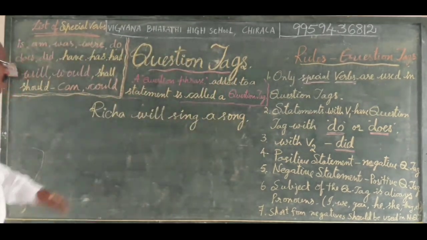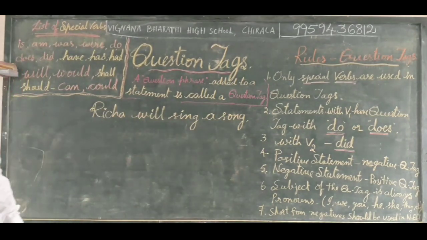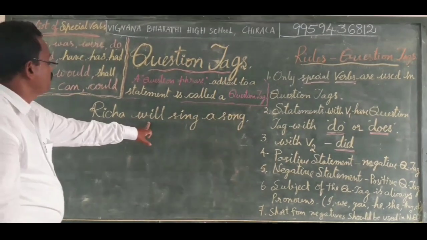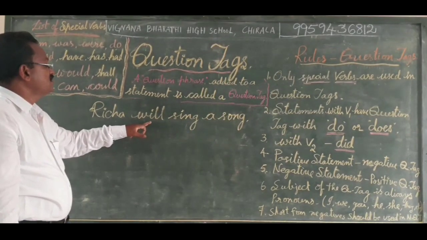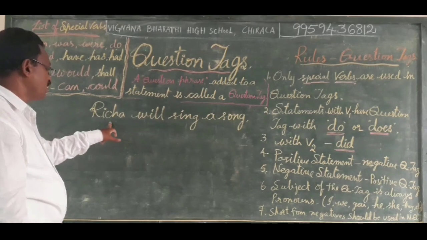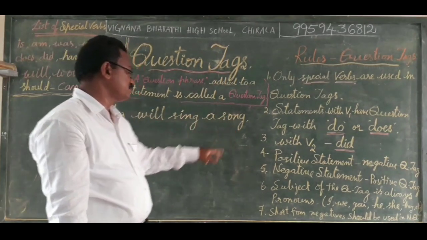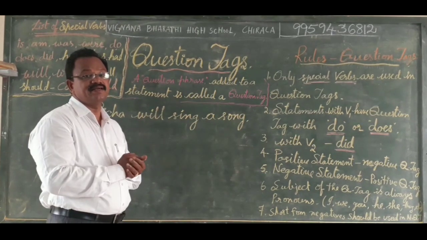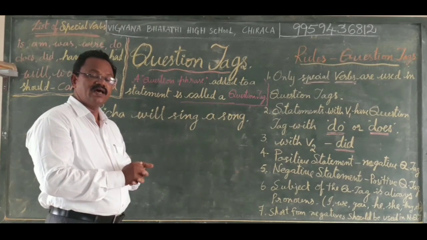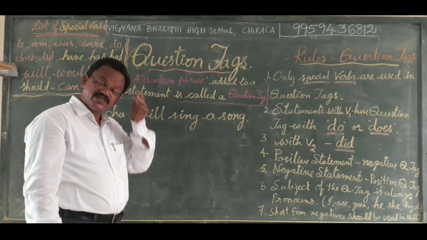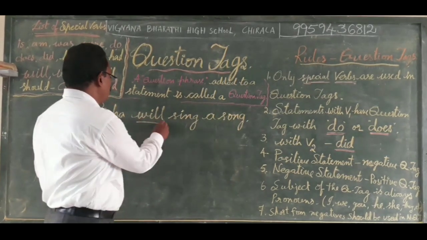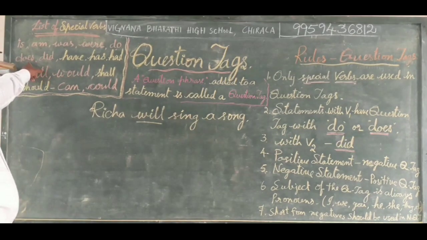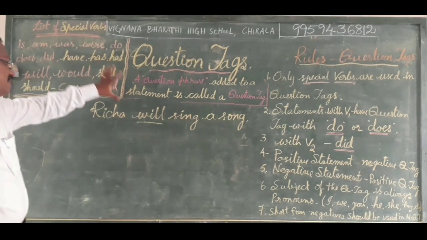Here, we are using different sentences with special verbs, in the presence of a special verb in the sentence. In the next session, we go with only the main verb present in the sentence. Now we are practicing with only special verbs: will, would, shall, should, can, could, have, has, had, do, does, did, is, am, was, were, like that.